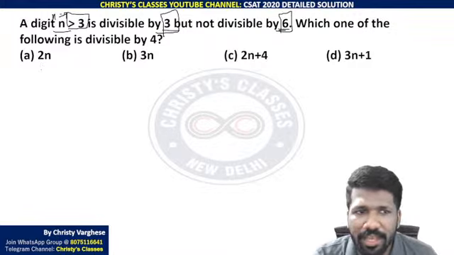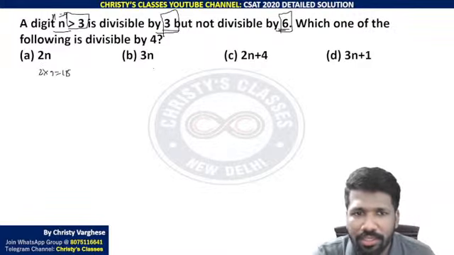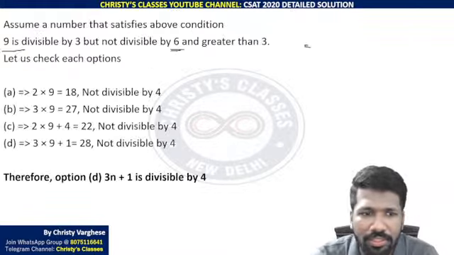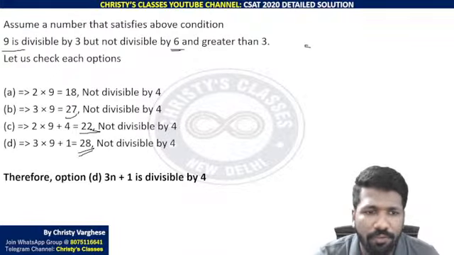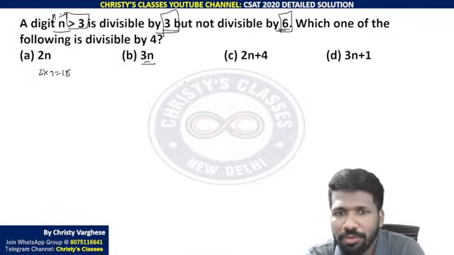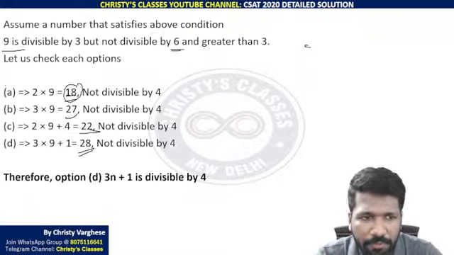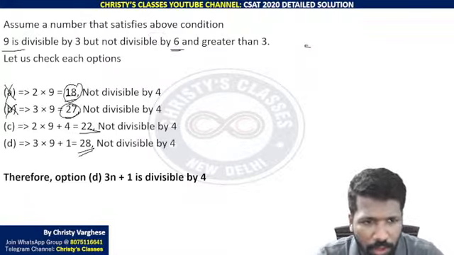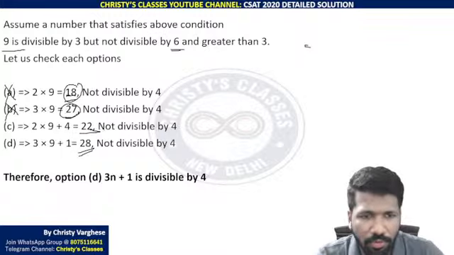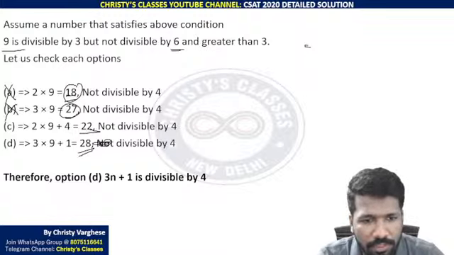If n is 9, 2 into 9, this is 18. Similarly, this is 27, this is 22, and this is 28. 4 options. Now you just have to check which option is divisible by 4. 18 divisible by 4, wrong. 27 divisible by 4, wrong. 22 divisible by 4, wrong.